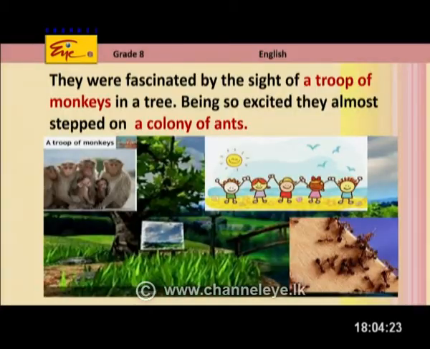They were fascinated by the sight of a troop of monkeys in a tree. Being so excited, they almost stepped on a colony of ants. Can you see the picture of the monkeys, Samadhi? Oh, yes, there's a cute picture of monkeys. Yes. So we call a group of monkeys, we take it as one unit, right? And we call it a troop of monkeys. And then, can you see a colony of ants? There are a lot of ants.